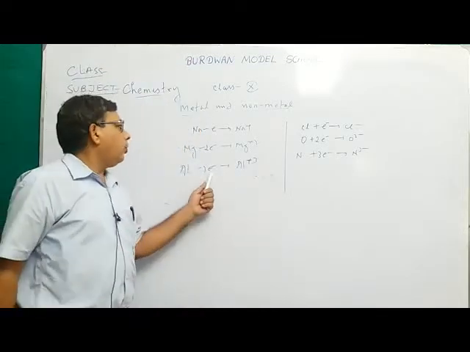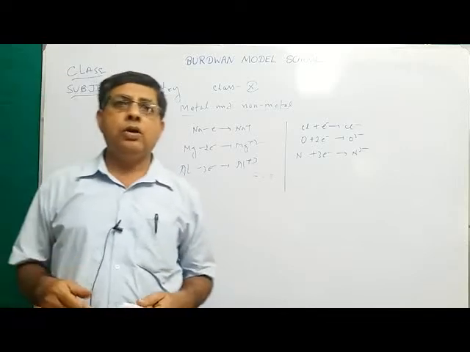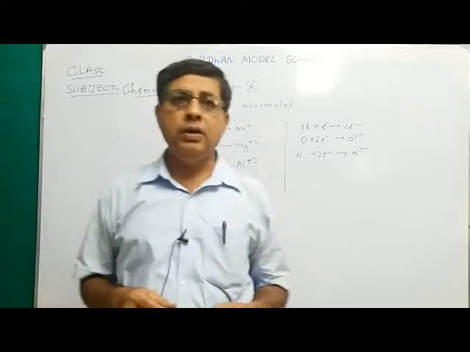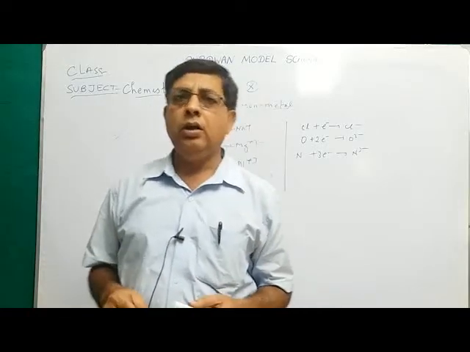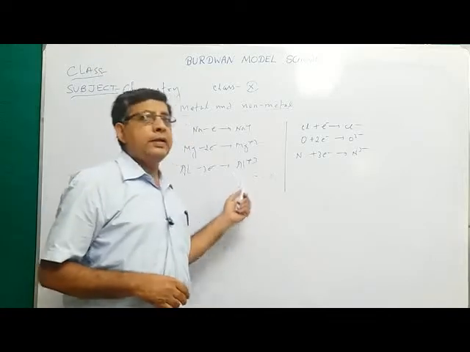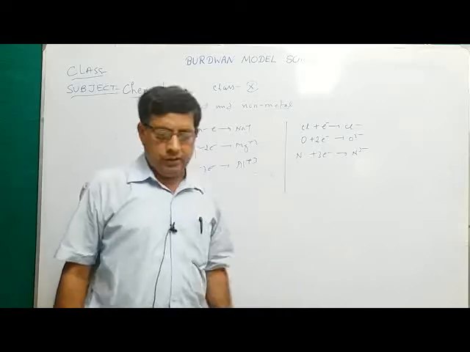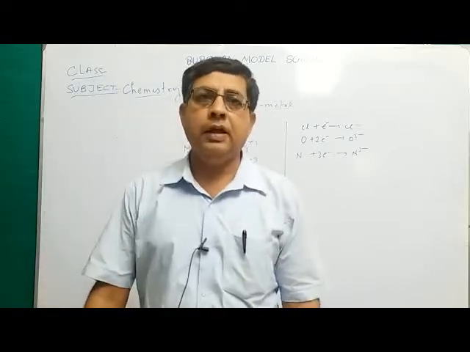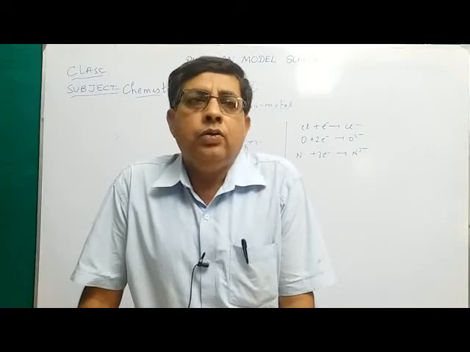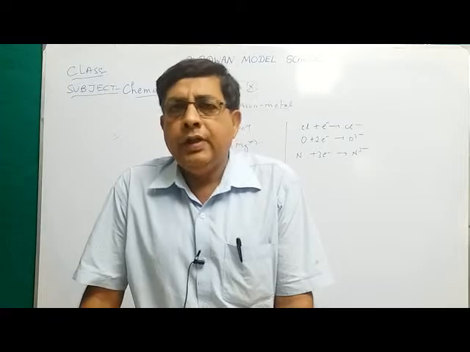That is, if metals lose electrons, metals are oxidized, because loss of electron is known as oxidation, which I have already discussed in chapter 1, and gain of electron is called reduction. So metal is oxidized, that is, metal acts as a good reducing agent. Non-metal is reduced, that is, non-metal acts as a good oxidizing agent. So this is another chemical property. Metals are good reducing agents, whereas non-metals are good oxidizing agents.